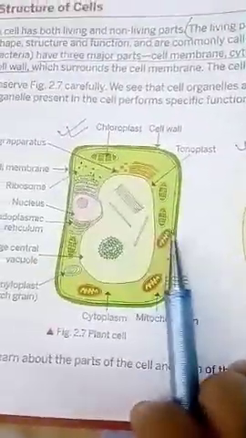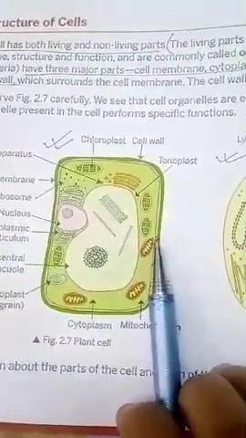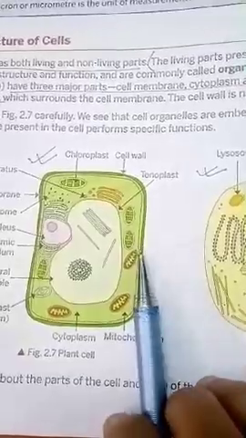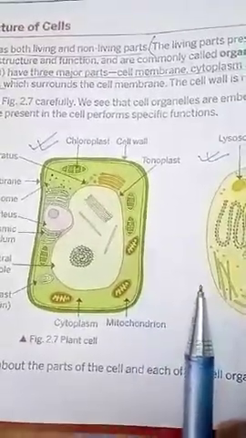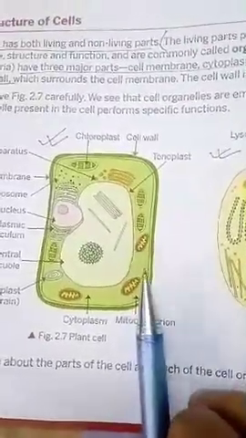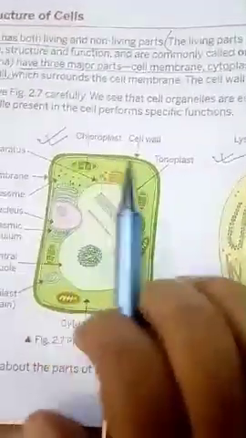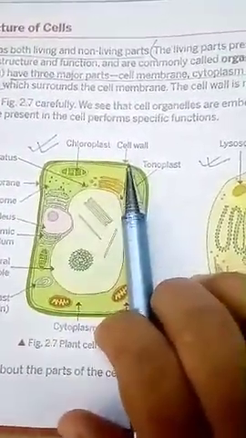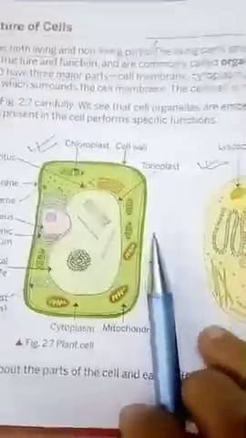But in case of plant cell, for extra protection, like if there is thunderstorm or wind or excess heat, you can run inside your home. Can a plant enter inside? No. That is why it has been provided with an extra protection, that is done by cell wall. Clear?